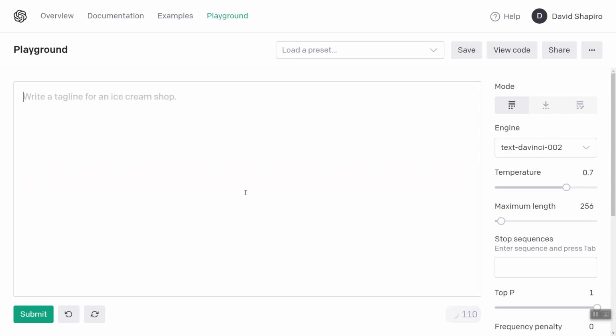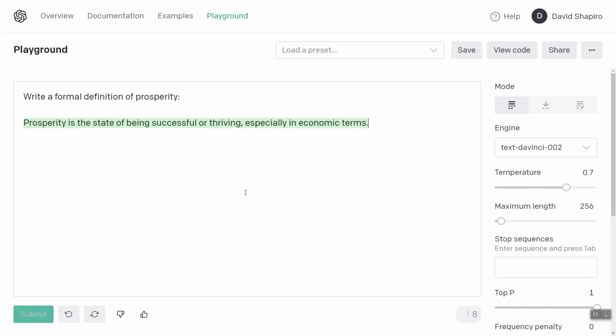Okay, so let's move along to core objective function 2, or heuristic imperative 2, which is increased prosperity. Write a formal definition of prosperity. And this might take a little bit of finagling, especially in economic terms.